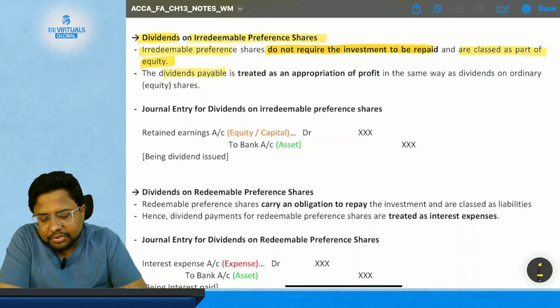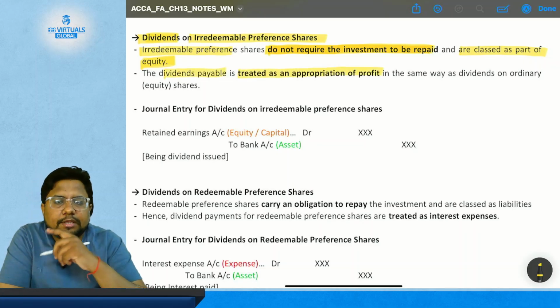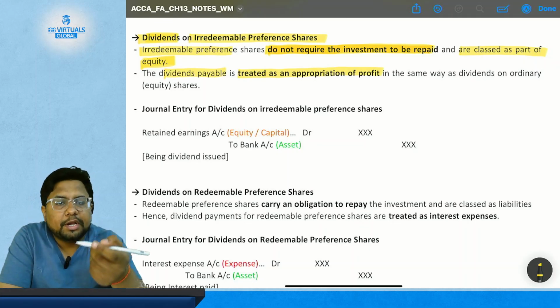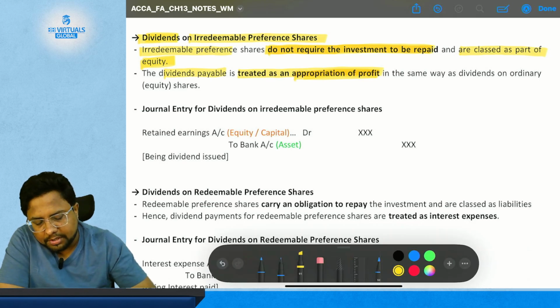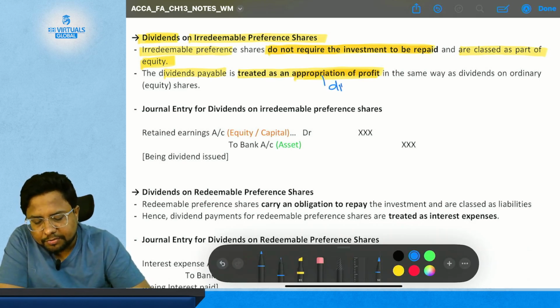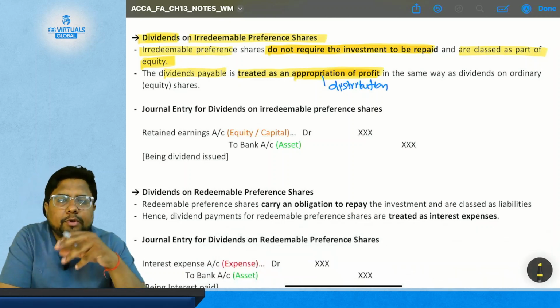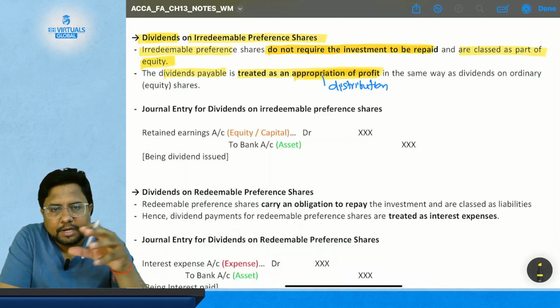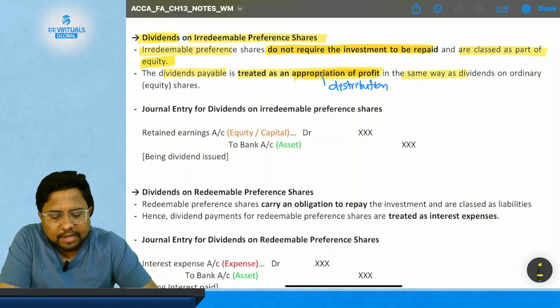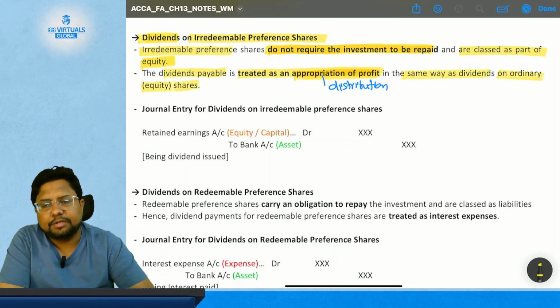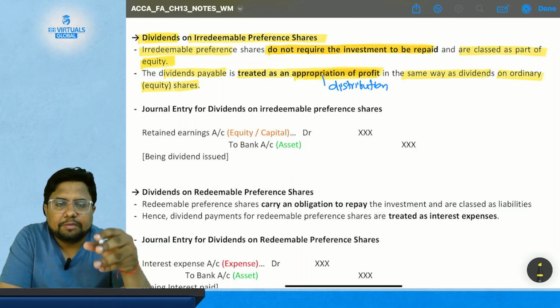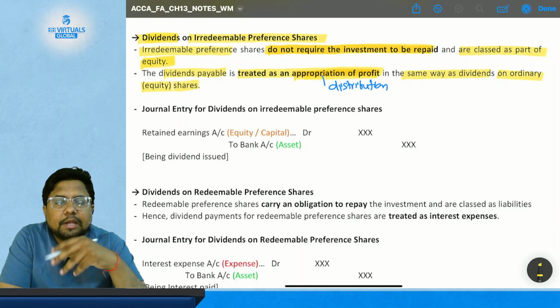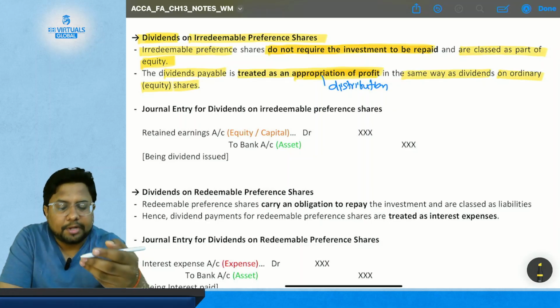The dividend payable is treated as an appropriation of profit. The dividend which is going to be paid to irredeemable preference shareholders is treated as an appropriation of profit. What is appropriation? It is the distribution of profit, because you are giving your profit to the irredeemable preference shareholders. Now, the dividend you are paying to irredeemable preference shareholders is the same as the one you pay to ordinary equity shareholders, meaning it is the same for accounting.